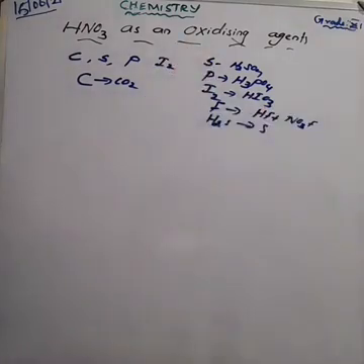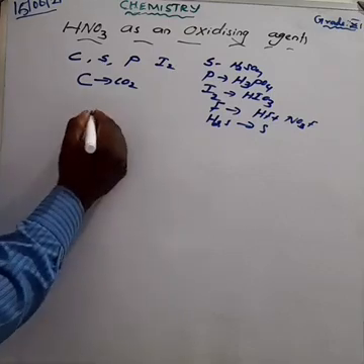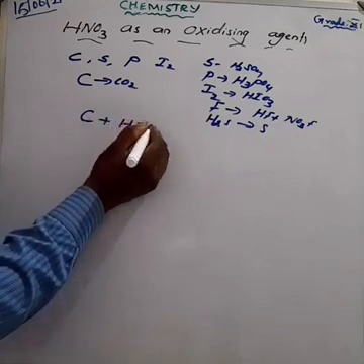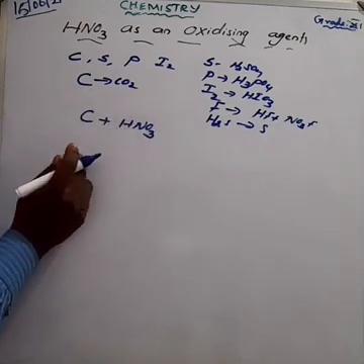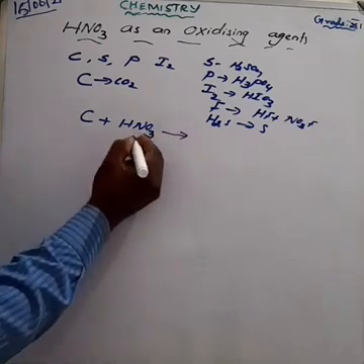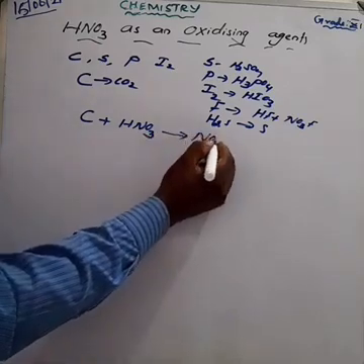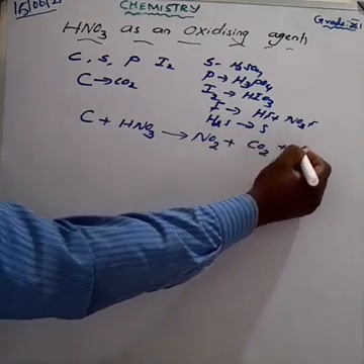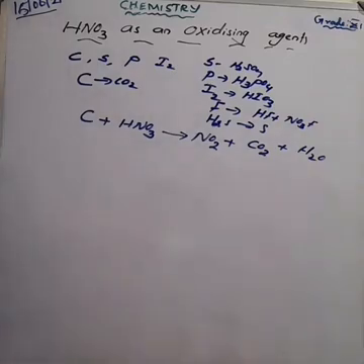Nitric acid is an oxidizing agent. Here I am taking carbon, oxidized with nitric acid, formula HNO3. We get NO2 plus CO2 plus water. Am I right? These are the products obtained.